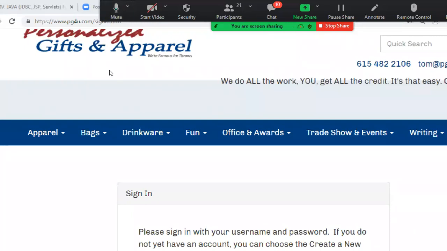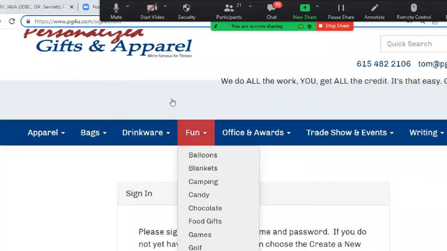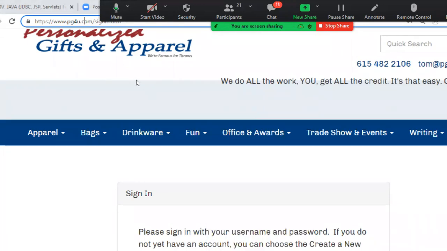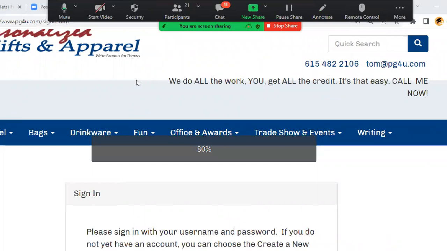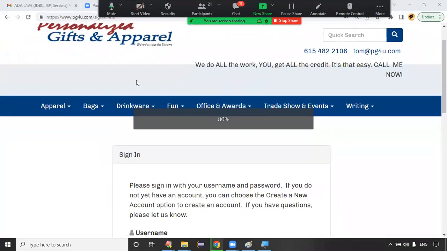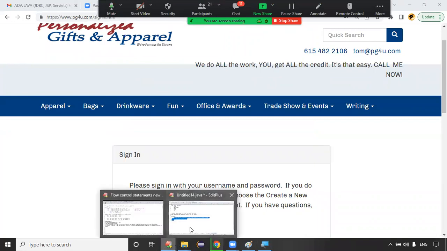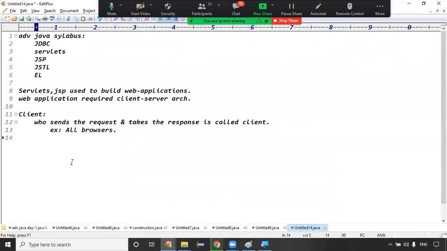Very clear. This is the sign-in button, and we have sign-in.html. It means that on the client side, we are designing the application using HTML.